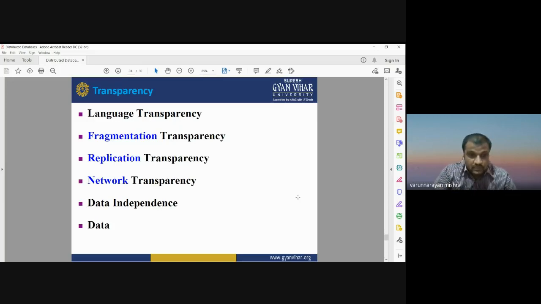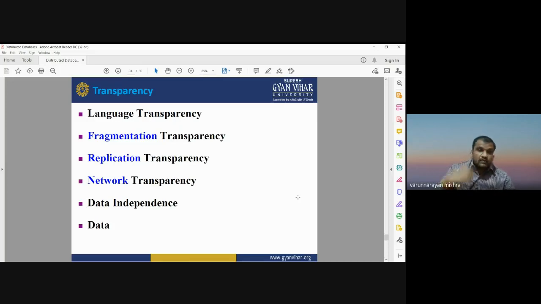Network transparency means there is a known source of the network, the network through which your databases are connected with each other, the network through which your distributed database is working. The user can know the information about the network, what kind of network is being used for the distributed database management system.